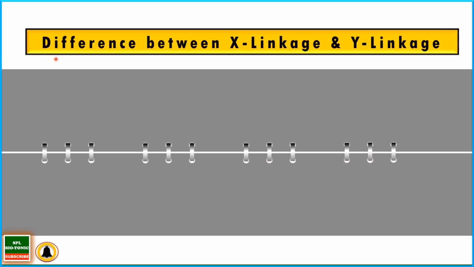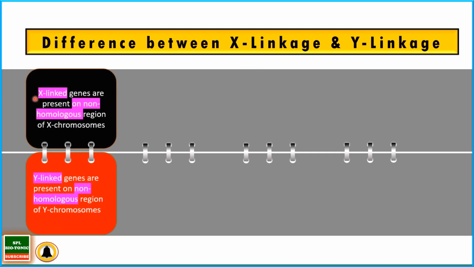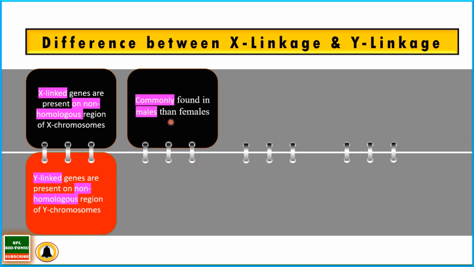Now with this information, let us understand the difference between X linkage and Y linkage. X-linked genes are located on the non-homologous part of the X chromosome, whereas Y-linked genes are present on the non-homologous part of the Y chromosome. The X-linked characters are commonly found in males as compared to females, because there are two X chromosomes in females, whereas only one in males.